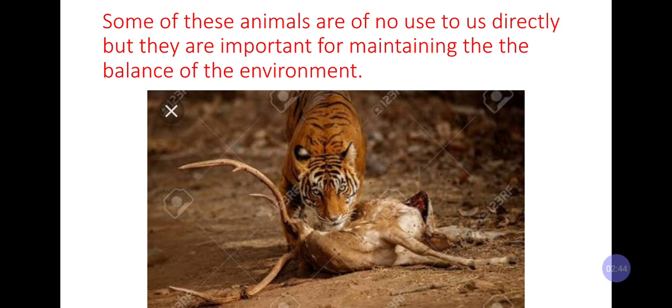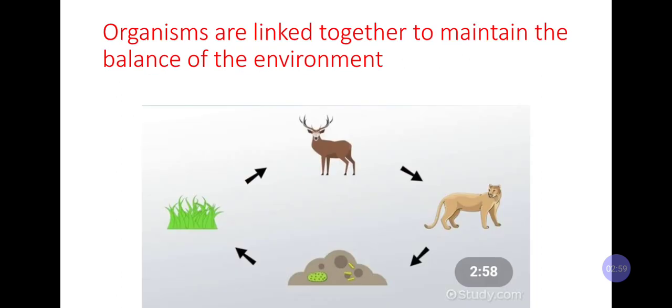Why this tiger is hunting this deer? To kill its hunger and to keep up the balance of the environment. So for these two purposes, there is a hunting. Organisms are linked together to maintain the balance of the environment.